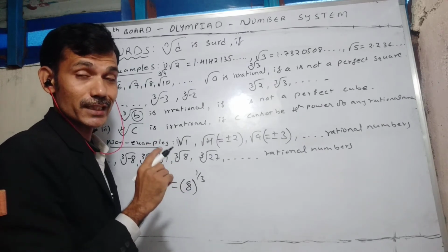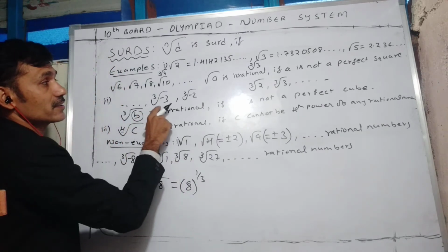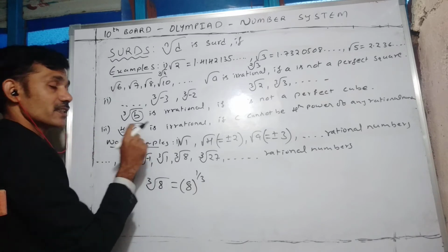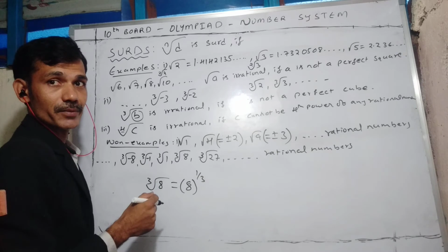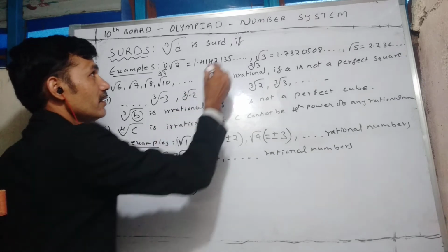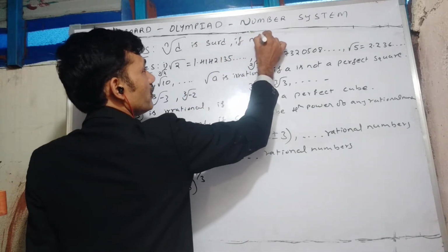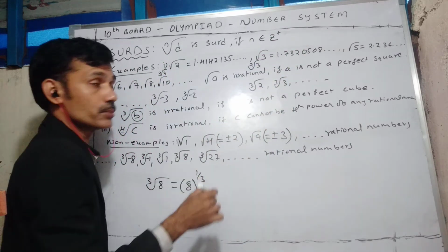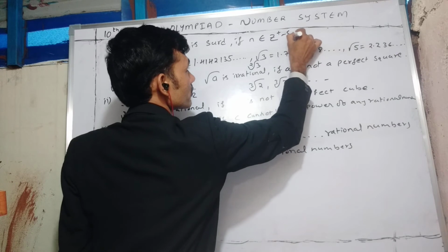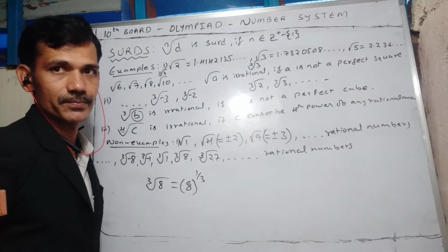It starts from 2. So for the order n, n belongs to positive integers, and it starts from 2, so you cannot take 1. So n is greater than 1.